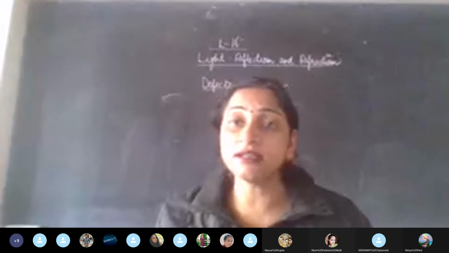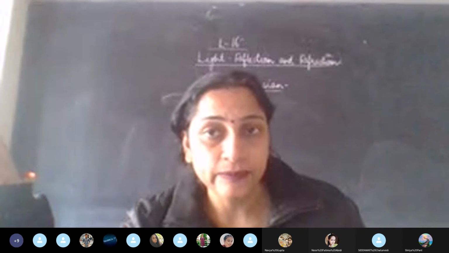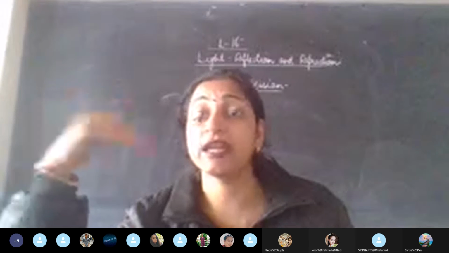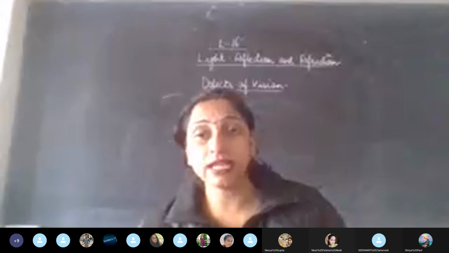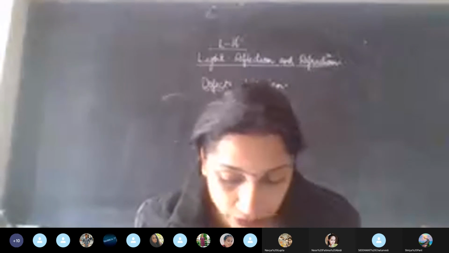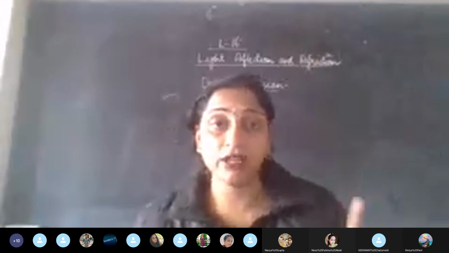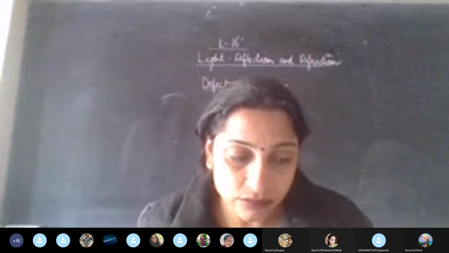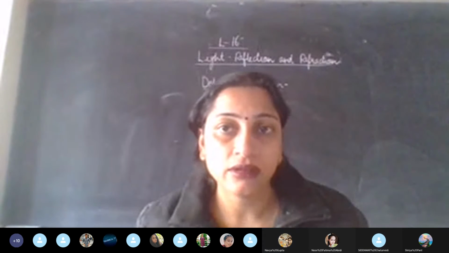But the problem is in seeing the far off objects, the objects which are kept far off or which are at a greater distance from you. Fine. And that is why many times you don't find any problem: you have the book, you can read in front of you, or any copy is there, you can write easily. But if it comes to reading the board, what is written on the board, many of the children find problems. Yes or no? Yes, ma'am.